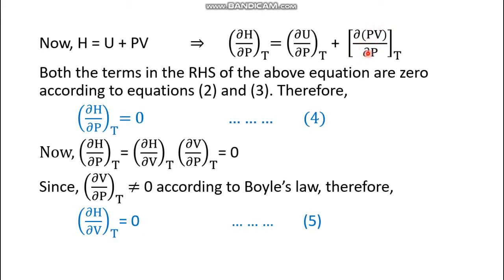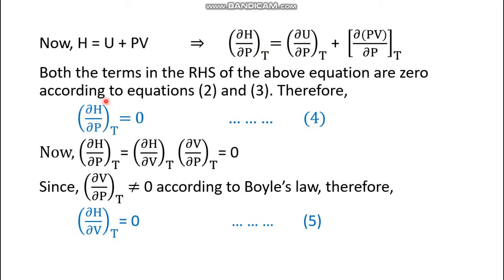We have just discussed it, and this part is 0 from equation 2, and this part is 0 from equation 3. So both of them are 0, therefore this part is also 0, and this gives equation number 4, which is the third mathematical form of Joule's law.